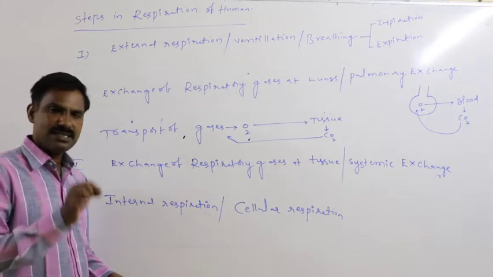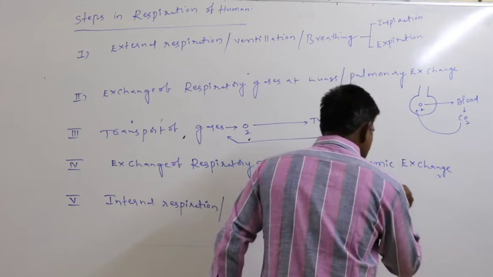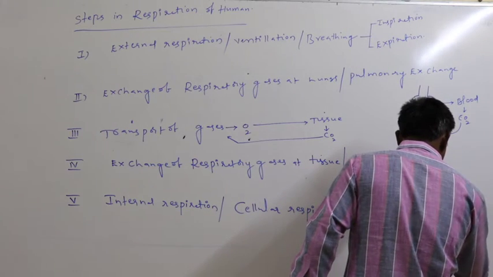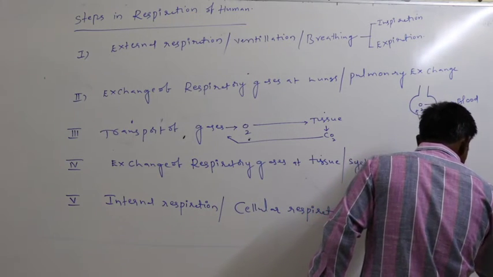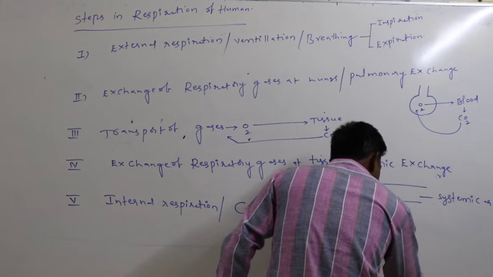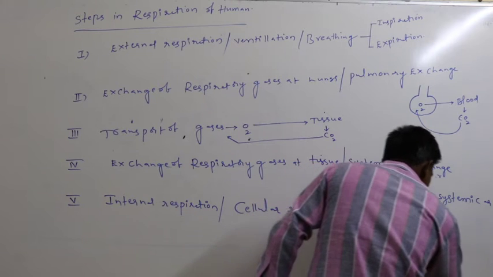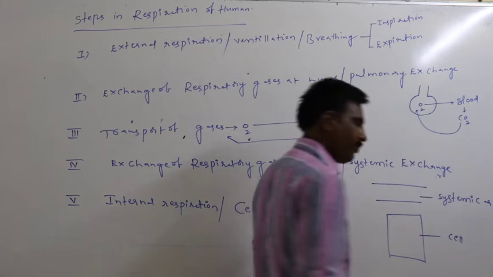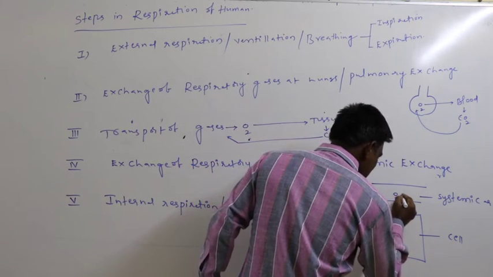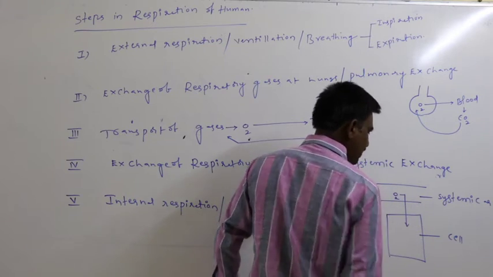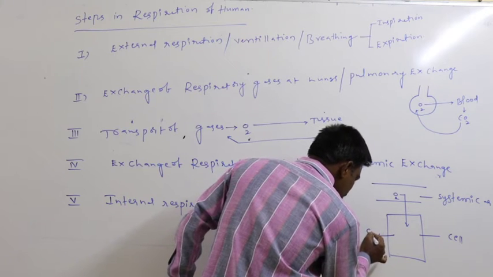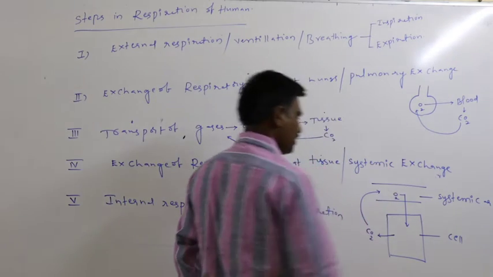Fourth step is the systemic exchange, means near the tissue, this is the systemic artery, this is the tissue, this is the cell, that is the tissue. Near the tissue, oxygen which is present in the systemic artery reaches into the cell. Again in the cell, whatever CO2 is present reaches into the systemic artery.